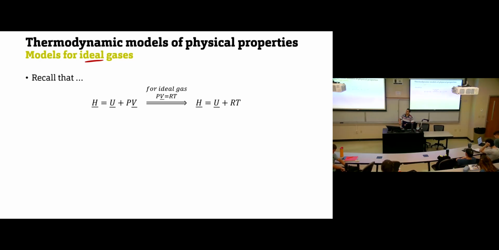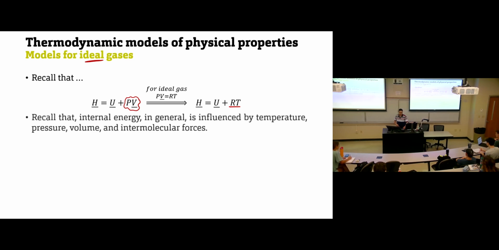So what will be the relationship between enthalpy and internal energy for ideal gas? Again, the equation we have is enthalpy equals internal energy plus PV. This is the relationship between enthalpy, internal energy, and flow work. If we have ideal gas, then we have the ideal gas equation of state. And what is the ideal gas equation of state? PV equals RT. So this term, PV, we can replace with RT. So we can say only for ideal gases, enthalpy is internal energy plus RT.